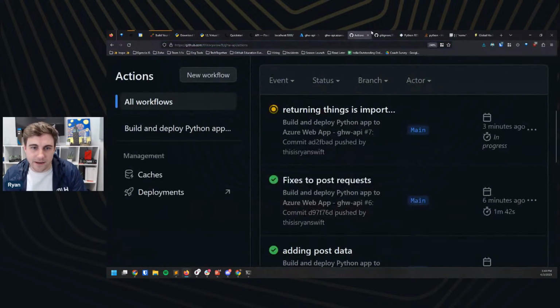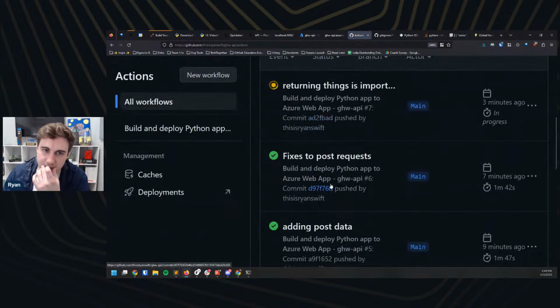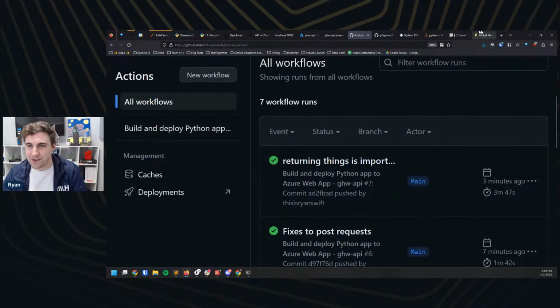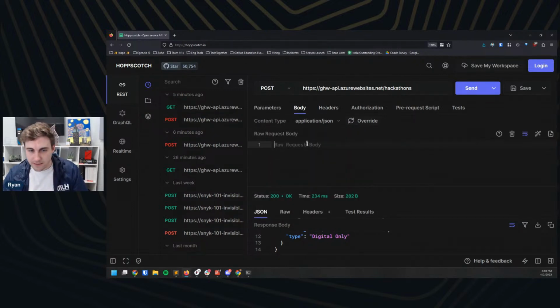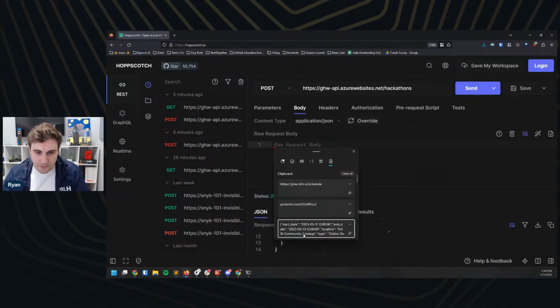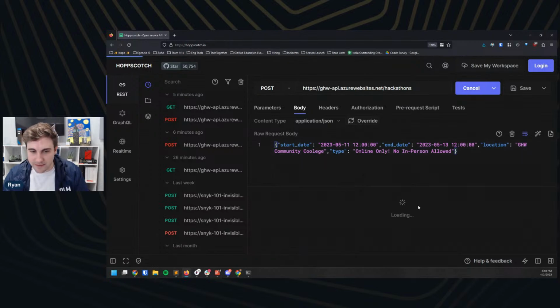All right, let's see here if this is still deploying. If it is, we can test locally. Oh, it just finished. Great. All right, so let's get Hopscotch back open here and let's give this one more shot. So we're going to go to a post request. We're going to send it some JSON. I'm going to paste in our data from before, and we're going to send this in.